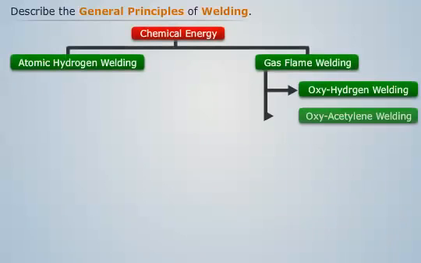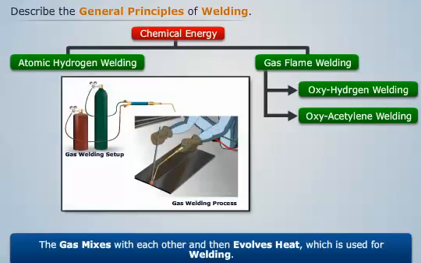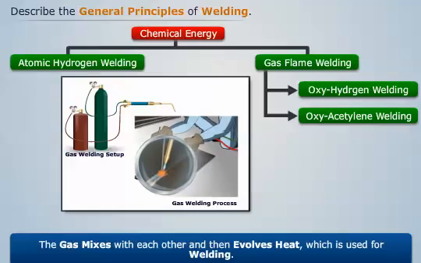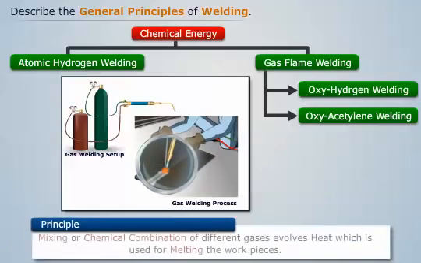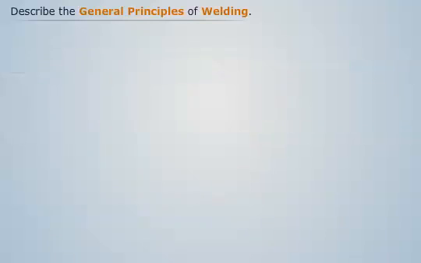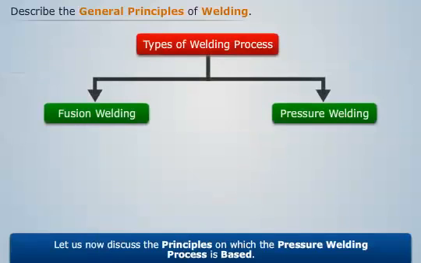And in a fusion welding process which involves chemical energy as the heat source, we see that the gas mixes with each other and then evolves heat, which is used for welding. This welding process is based on the principle that. Let's now discuss the principles on which the pressure welding process is based.